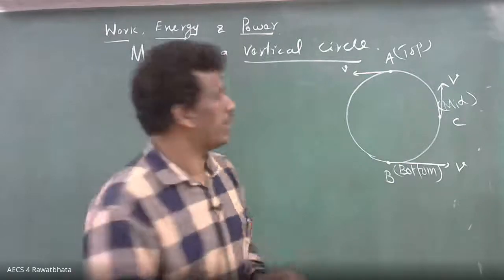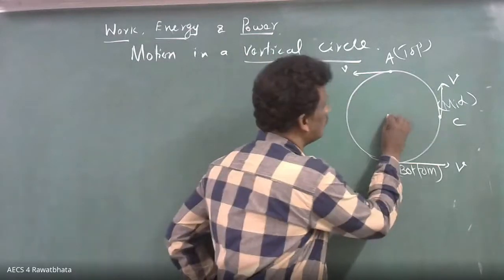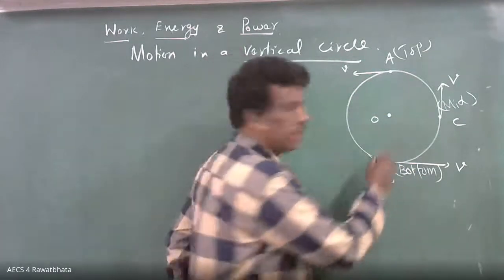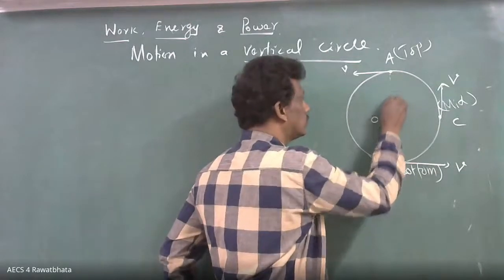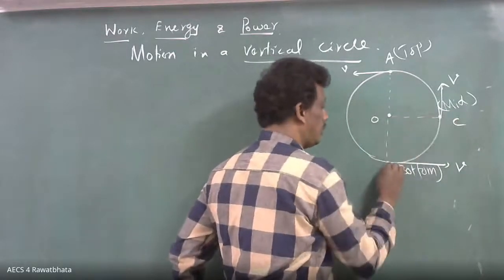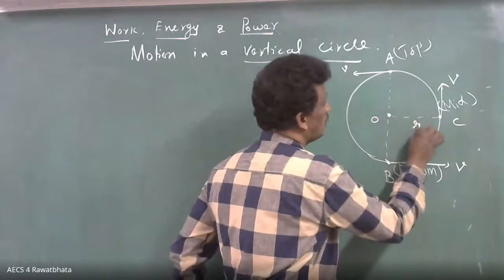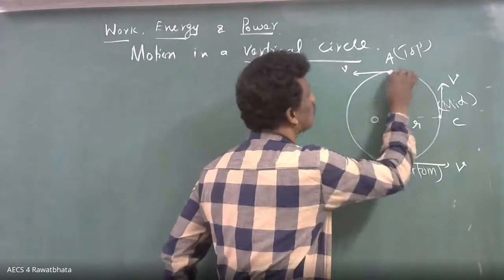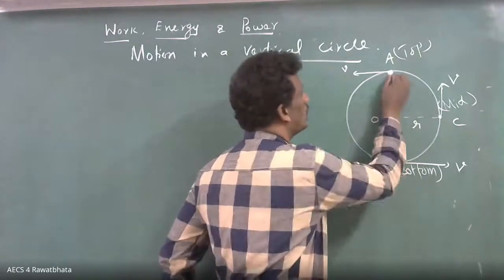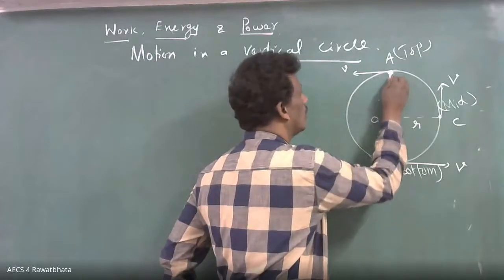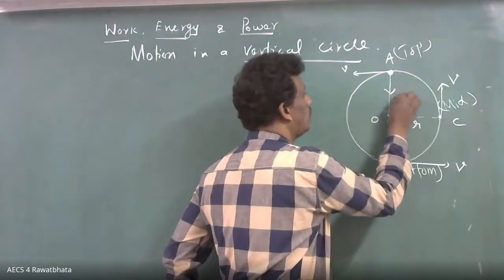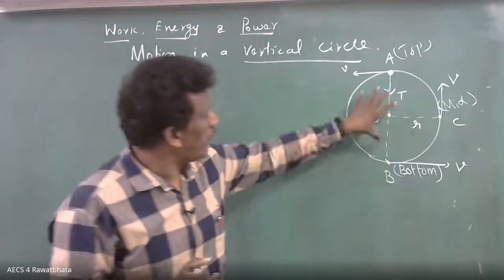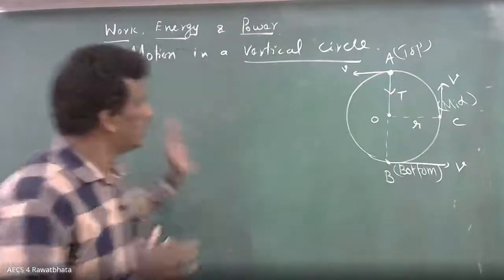Okay. Now you see how, what is the possibility that we are going to check, whether the speed will be the same or different. Suppose this is the center of the circle, point O. Here I have taken 3 different points. Suppose this radius is R. Now suppose this is the stone, and this is the string, so there will be a tension in the string. Now take different points, because if I use the same diagram, you get confused.